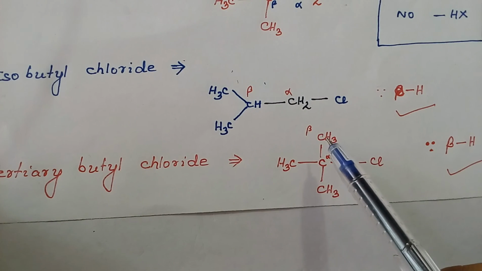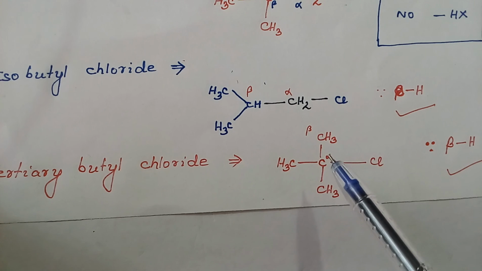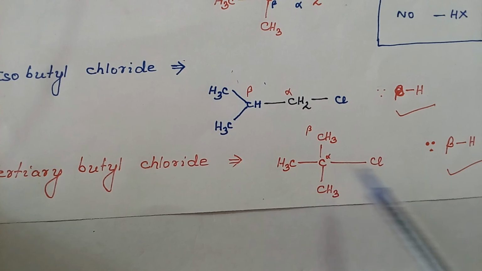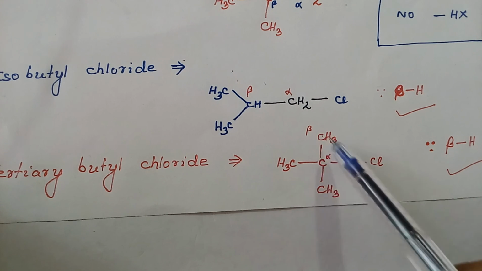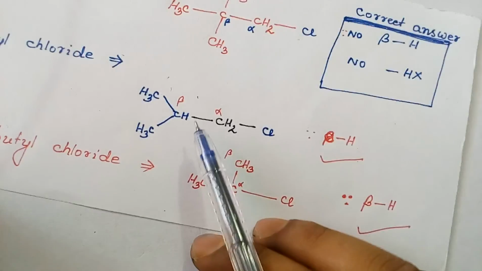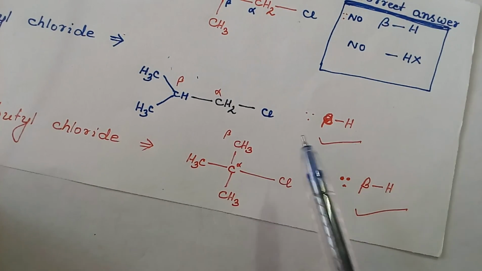Then tertiary butyl chloride. This is tertiary butyl chloride. Why tertiary? Because the carbon to which chlorine is bonded is linked to three alkyl groups, so it is tertiary. Here we have got nine beta hydrogens, so this will also show